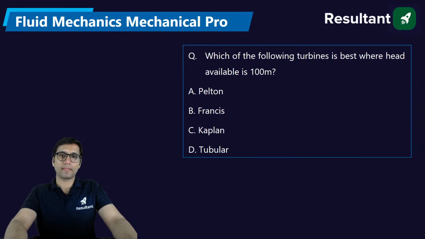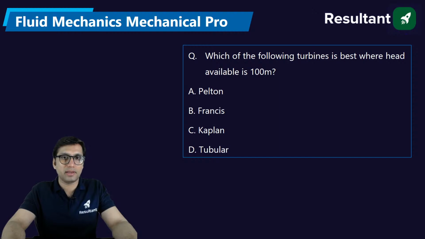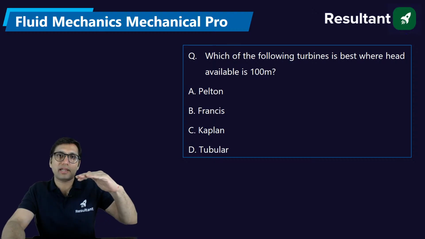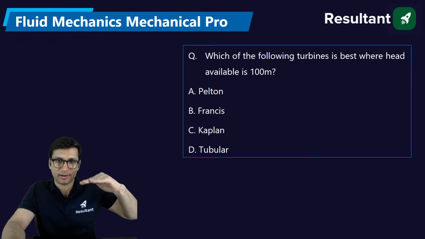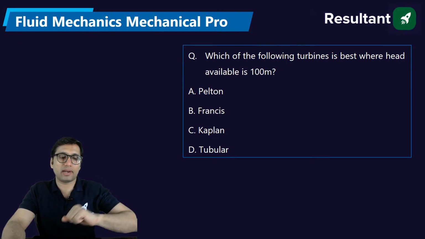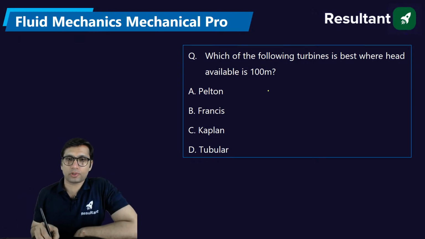Okay. Which of the following turbines is best where the head available is 100 meter? Which type of turbine will be used for this head? What is the head? Head is the difference between the water level in the reservoir where it is stored and the tail race. Okay, that is also called net effective head.